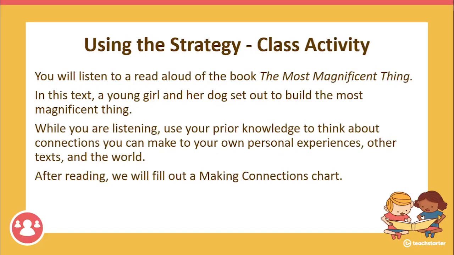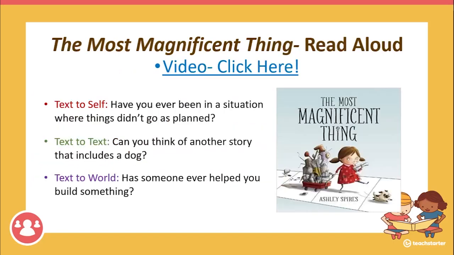You will listen to a read aloud of the book The Most Magnificent Thing. In this text, a young girl and her dog set out to build the most magnificent thing. While you are listening, use your prior knowledge to think about connections you can make to your own personal experiences, other texts, and the world around you. After reading, we will fill out a Making Connections chart together.